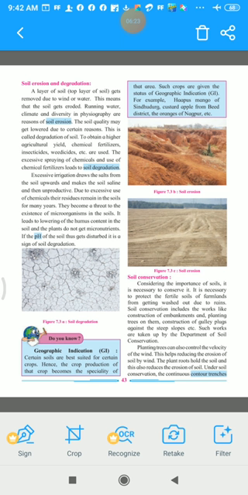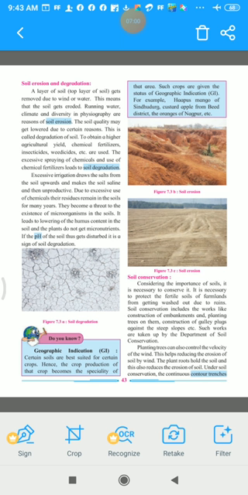Running water, climate and diversity in physiography are the reasons of soil erosion. So actually, soil erosion means what? It is not good. When the soil is eroded, it loses its fertility. So blowing away of the top layer of the soil reduces the fertility of the soil. And what causes soil erosion? Maybe running water or climatic conditions like heavy winds, storms, and diversity in physiography.